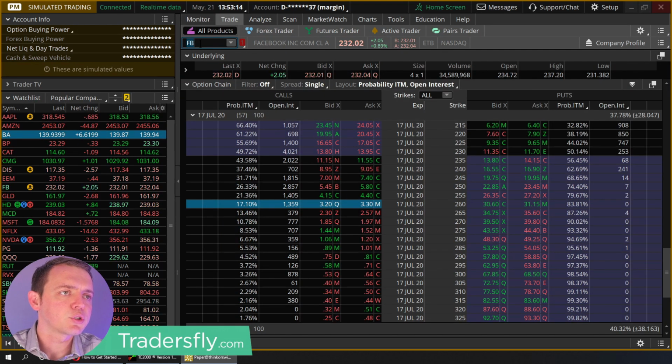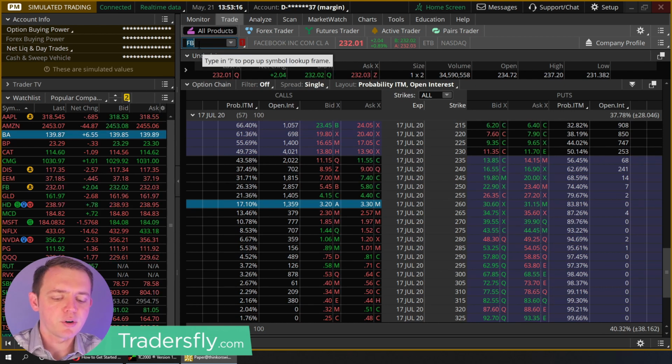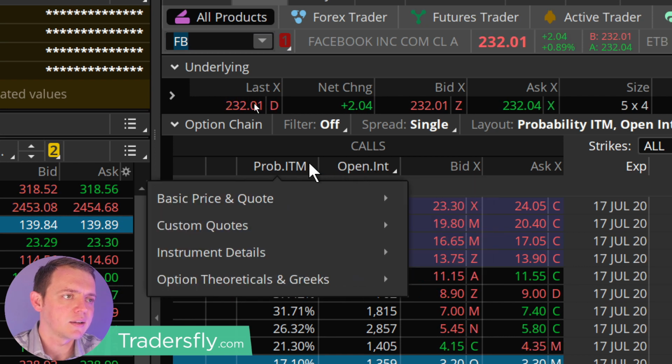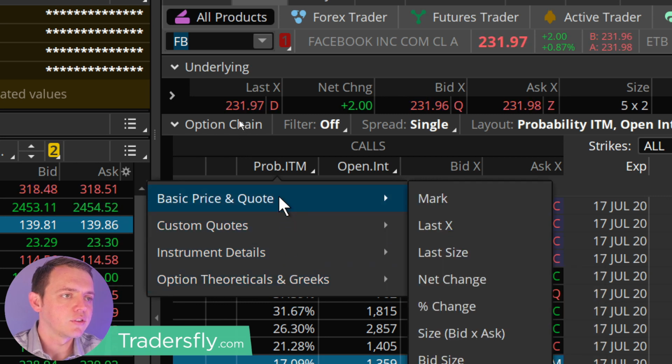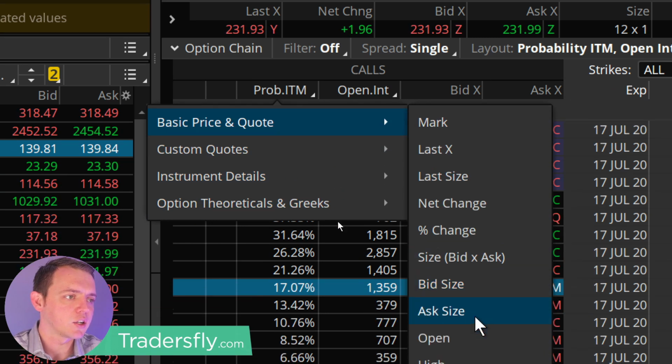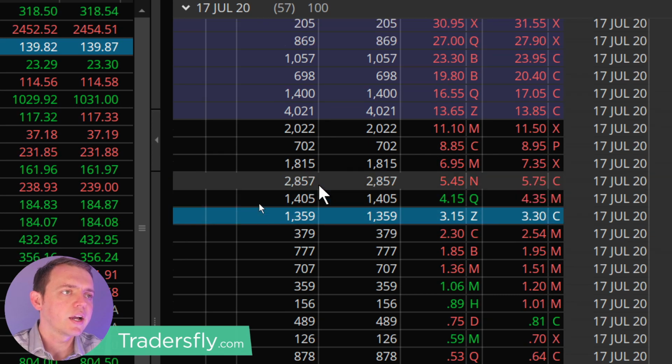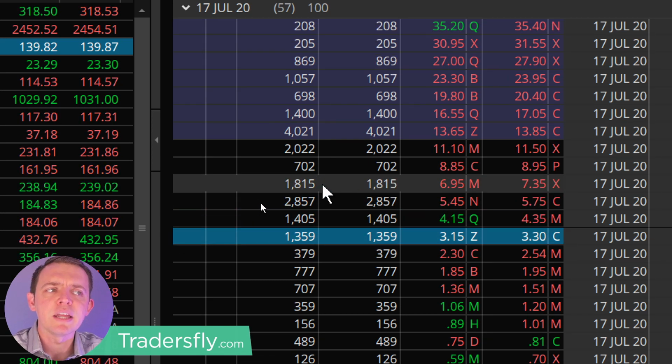And if we go into trading a stock, you can see there's Facebook right here. I went ahead, typed in Facebook, and here we have open interest. Now, if you don't see the open interest, let's say over here, it says probability of in the money. I could go into here, basic price in quotes, and go to open interest. And that basically will show you the number of contracts that are out and available.